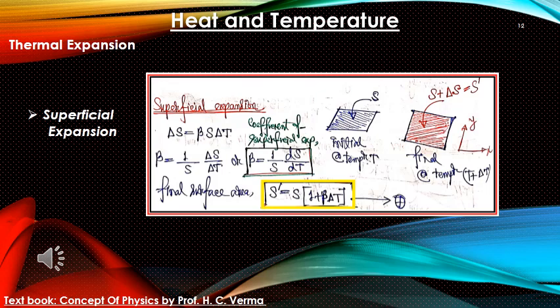Let us assume the initial area is S, the final area is S plus delta S, that is S dash, at temperature T plus delta T, initially it was at temperature T. Then the coefficient of superficial expansion beta is defined as beta equal to 1 by S delta S by delta T, or in limit form beta equal to 1 by S dS by dT. Then the final surface area can be related to the initial area using equation number 7: S dash equal to S into 1 plus beta delta T, which is the same as we have seen previously.